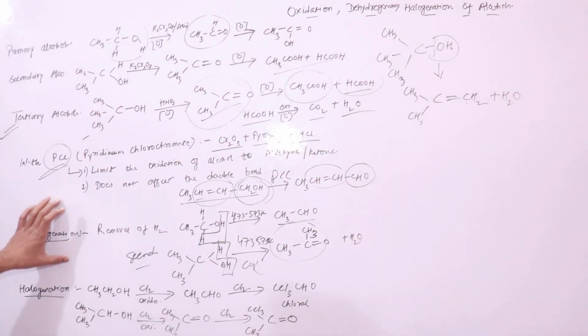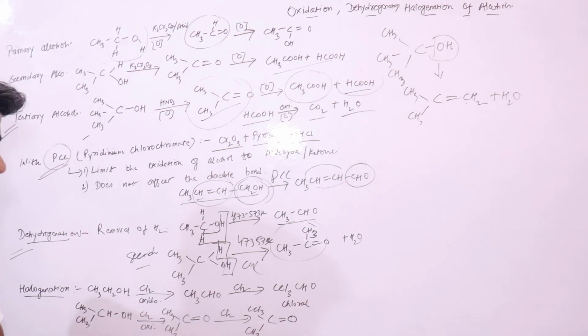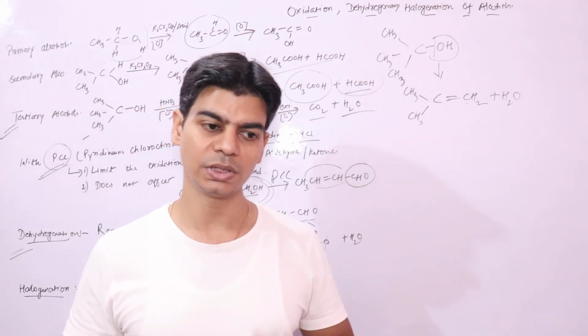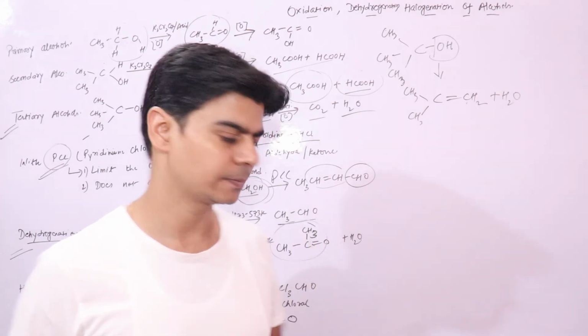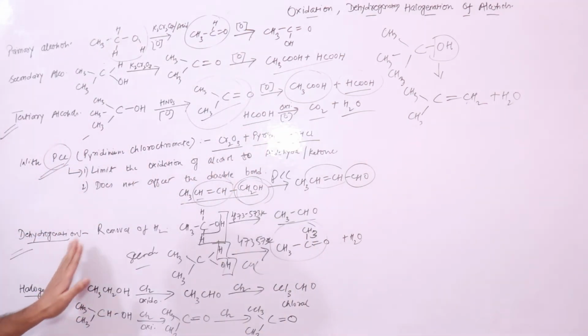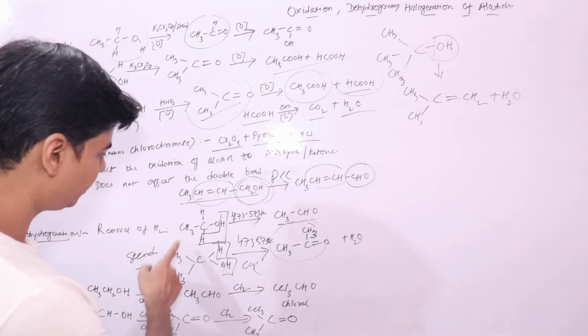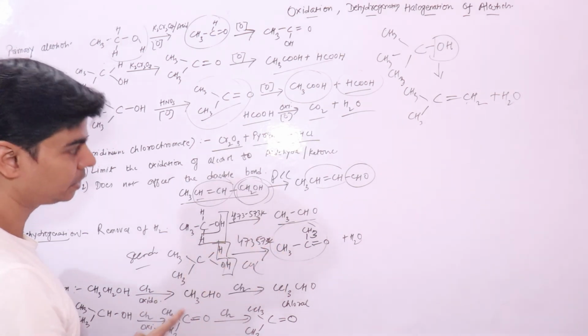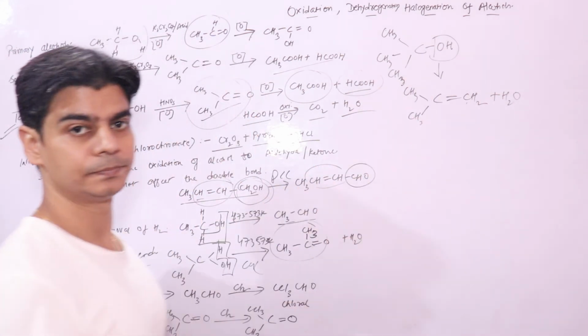So these two ways, your oxidation and your dehydrogenation, since they are giving different products, these ways are also used to distinguish between different types of alcohols, right? Dehydrogenation can be used to distinguish between different types of alcohols, because primary alcohols will give you aldehyde, secondary will give you ketone, and tertiary alcohols will give you an alkene, right?